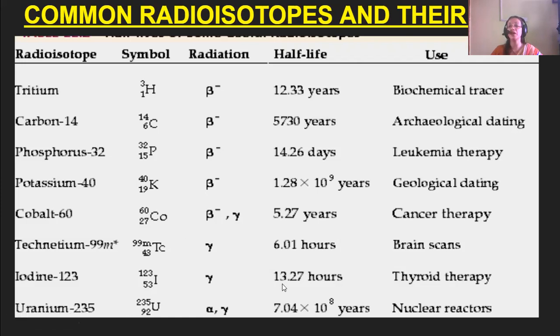Gamma radiations, used for thyroid therapy, and half-life is 13.26 hours. Uranium-235, 235 is the mass number, 92 is the atomic number. Alpha and gamma radiations are given out by this element, half-life 7.04 into 10 to the power 8 years, and it is used in nuclear reactors.